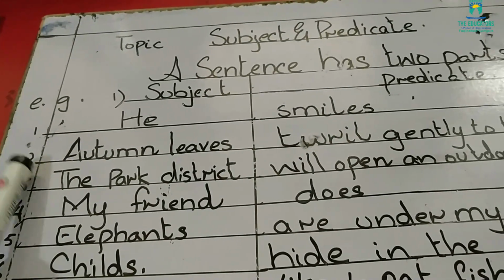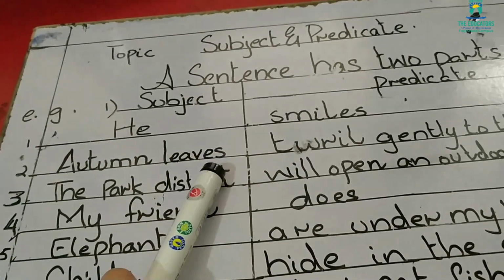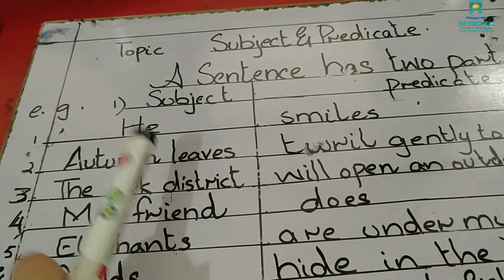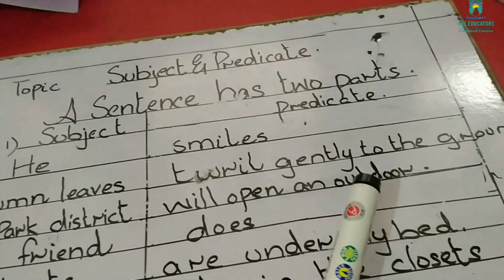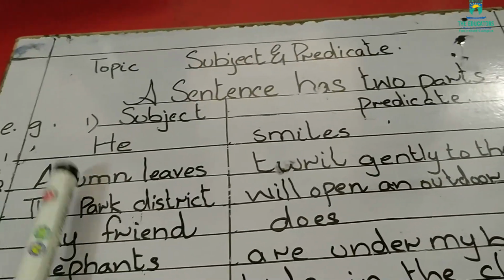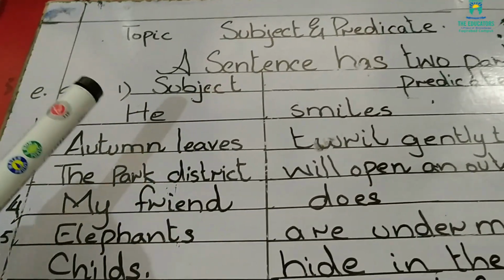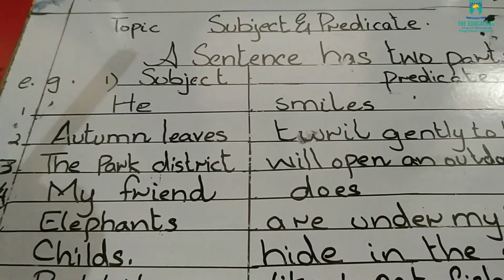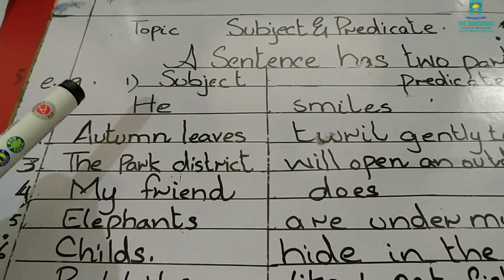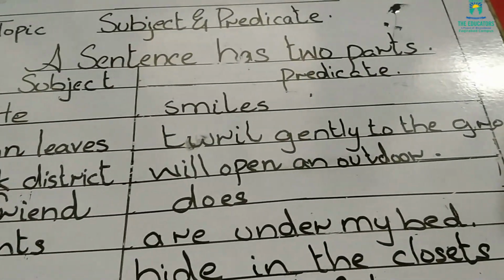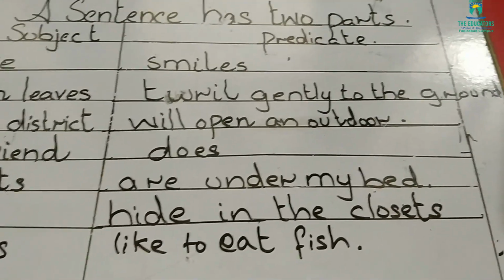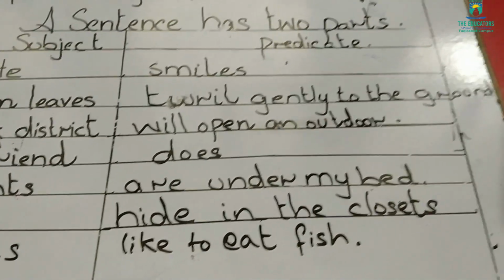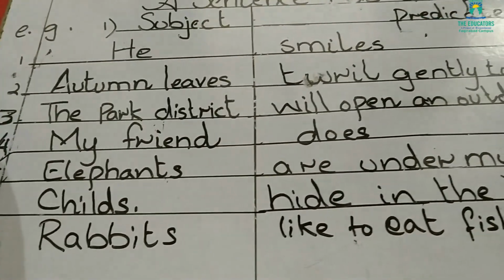Now look at sentence number 2. Autumn leaves trail gently to the ground. Autumn leaves is the main focus of this sentence, so autumn leaves is considered the subject, and trail gently to the ground is showing an action, so it has become the predicate. Are you getting me?